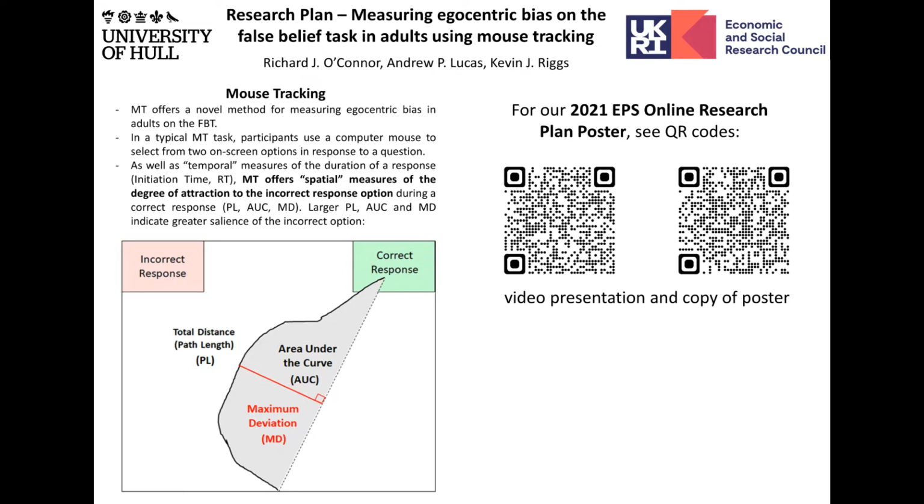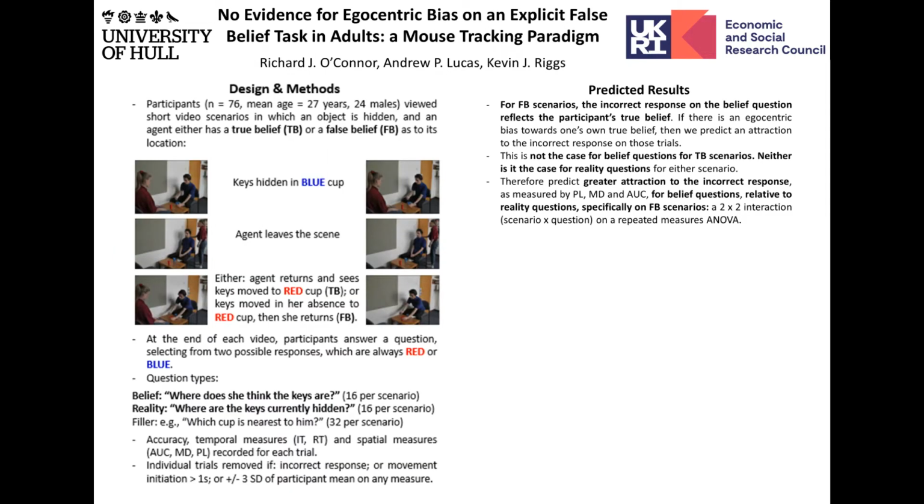But the key thing to understand is that mouse tracking as a method allows one to measure attraction towards different response options during a decision. And so we can therefore use mouse tracking to measure the extent to which adults show an attraction to a response that reflects their own true belief, so an egocentric bias, whilst they are reporting another agent's false belief.